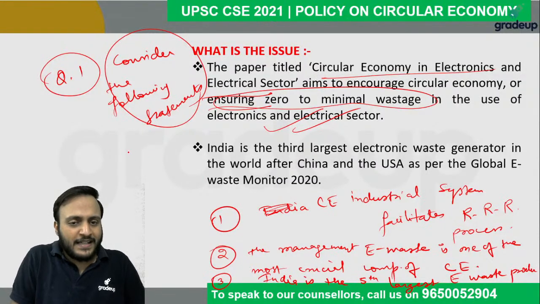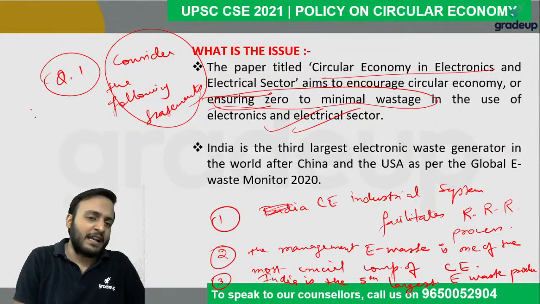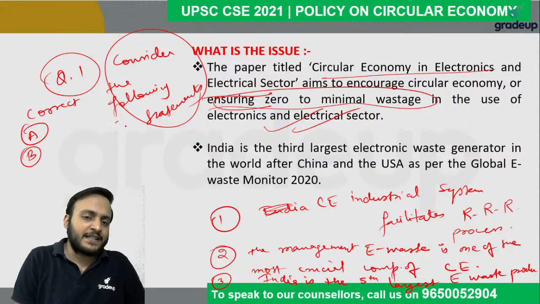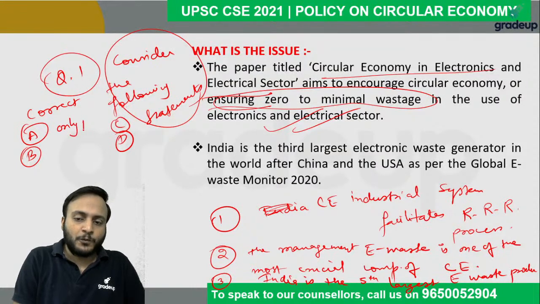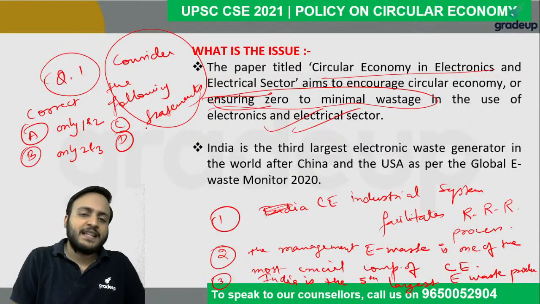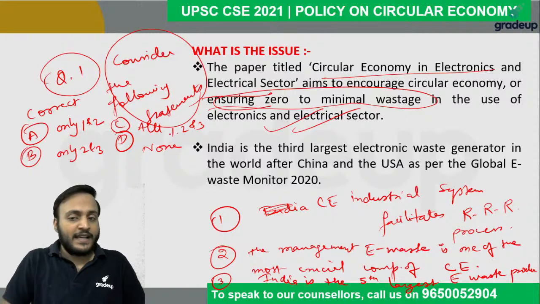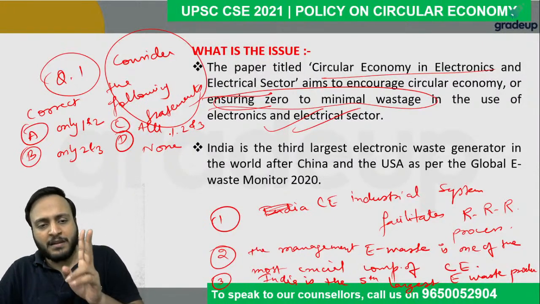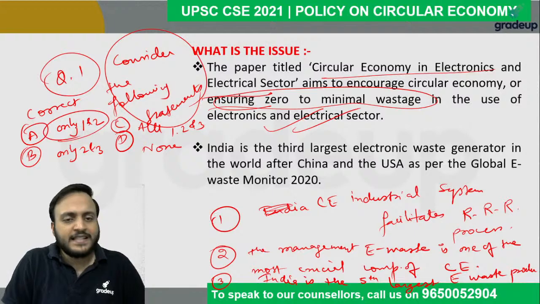So you have to tell which of the given statements should be considered as correct, right? So suppose there are 4 options A, B, C, D, and A says that only 1 and 2, B says that only 2 and 3, C says that all 1, 2 and 3, and D says that none. So guys, your answer should be option number A, 1 and 2, these are correct.